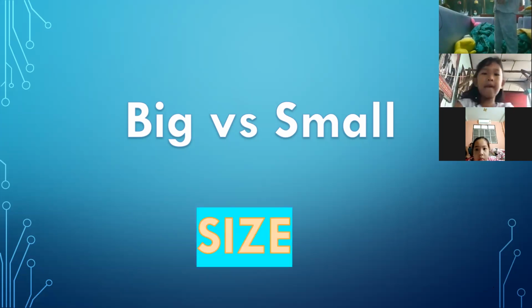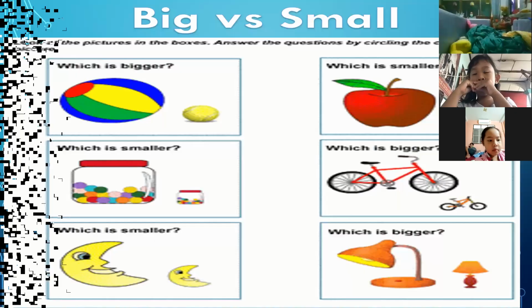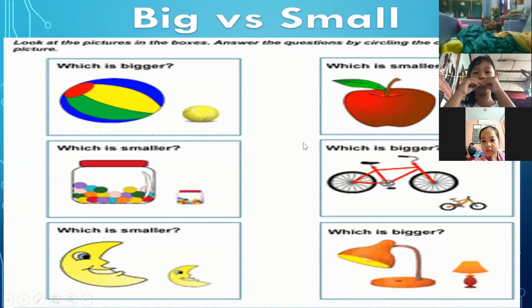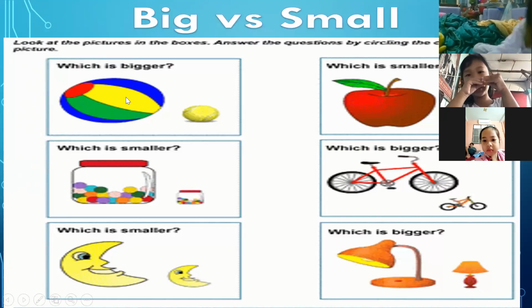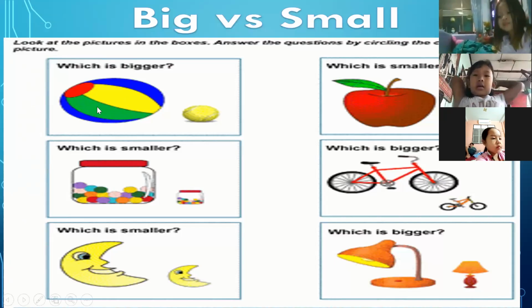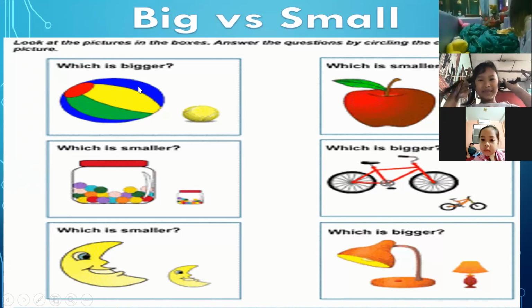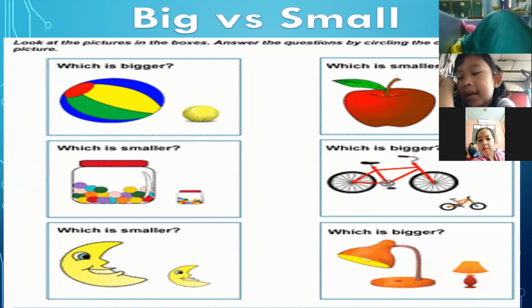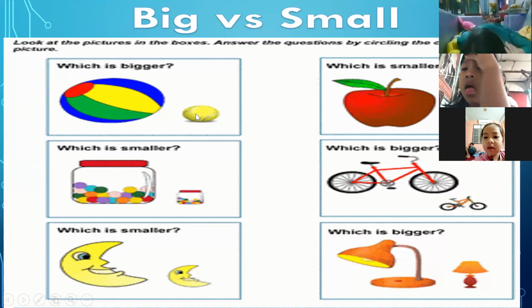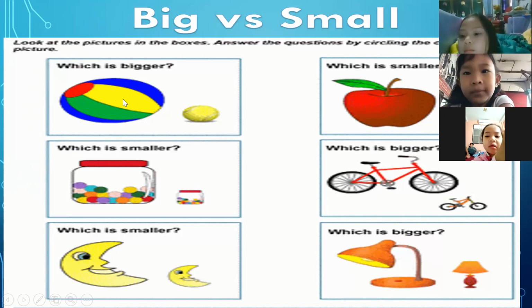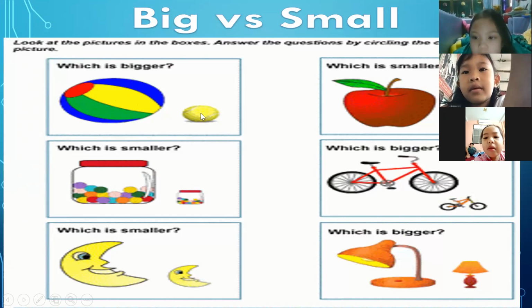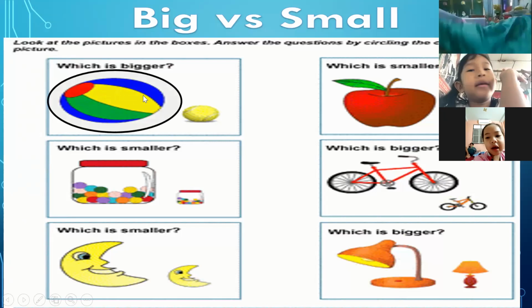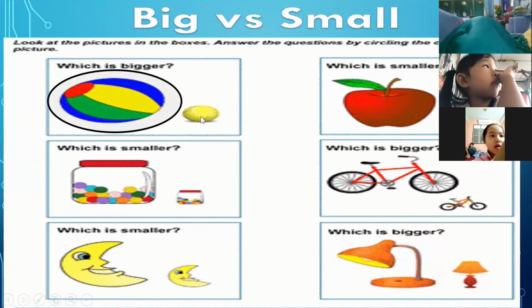Big versus small. Okay, let us check this one. You have to answer this one, okay? Which is bigger? Okay, we have to circle the answer. Which is bigger? Is this balloon or this balloon? This balloon. Which is bigger? This one is bigger than this ball.